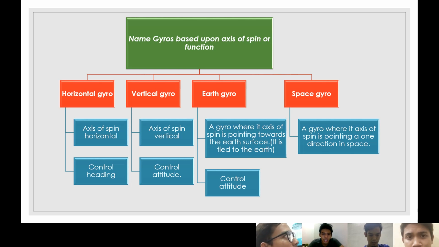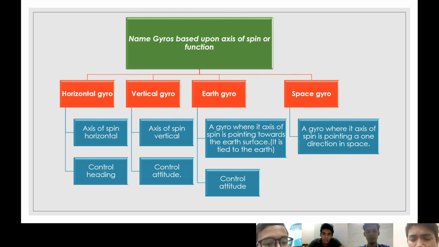The horizontal gyro has its axis of spin horizontal. What does the horizontal gyro do? It controls heading. Second, the vertical gyro. The vertical gyro has its axis of spin vertical. What the vertical gyro does is control attitude.